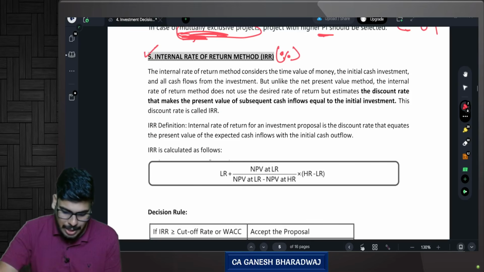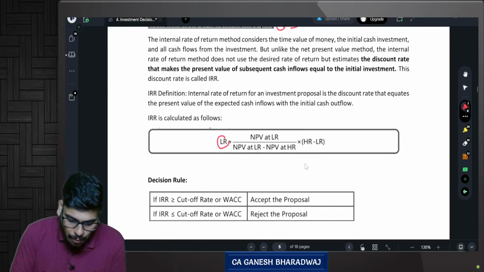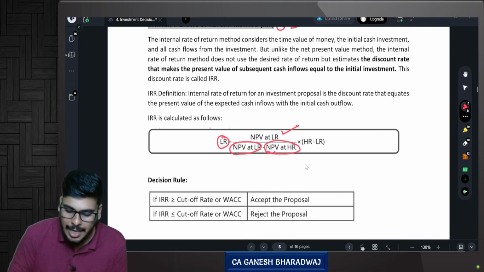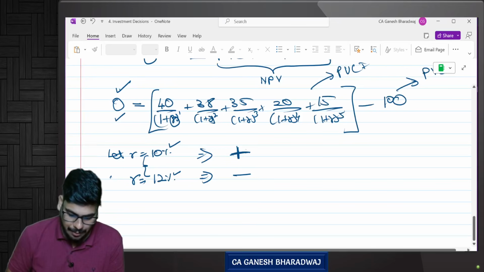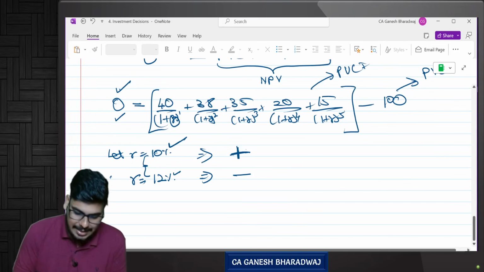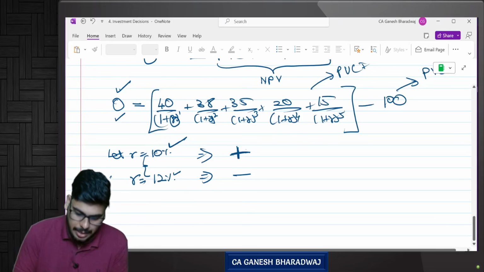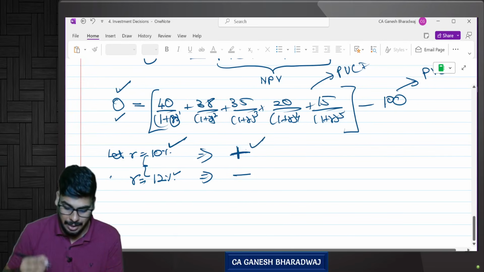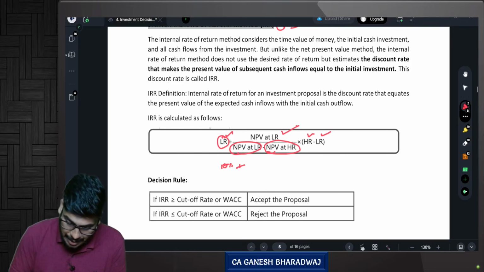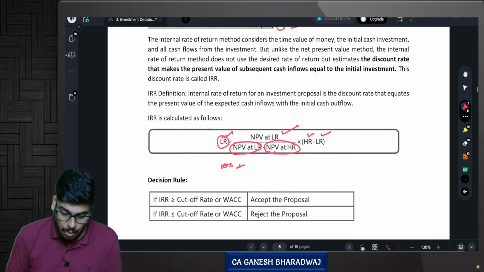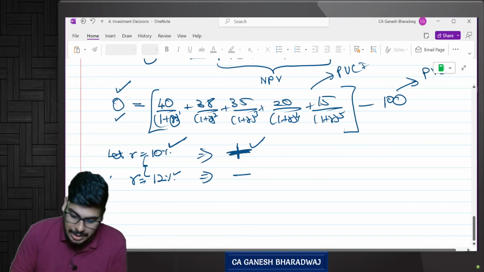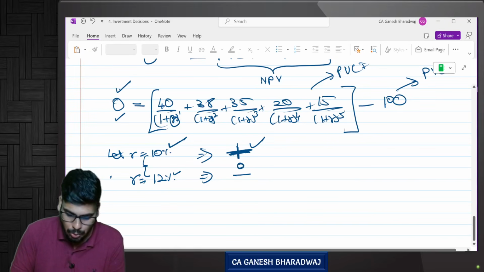What is that interpolation? The formula is: lower rate plus NPV at lower rate divided by NPV at lower rate minus NPV at higher rate, into higher rate minus lower rate. In other words, we take 10%, just an example, as the base, the lower rate, plus NPV at the lower rate. So for 10%, whatever the NPV is, this positive figure you write down, correct? Now divided by what is the NPV that you require? You have a positive NPV here and you want to make this 0. Are you clear with this?